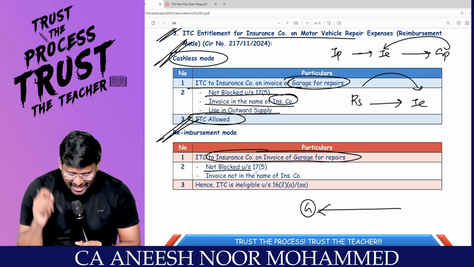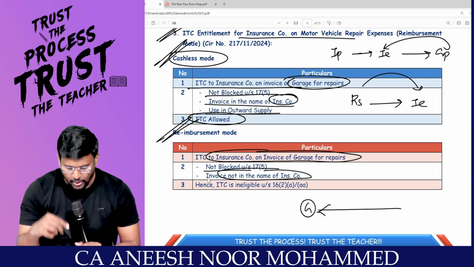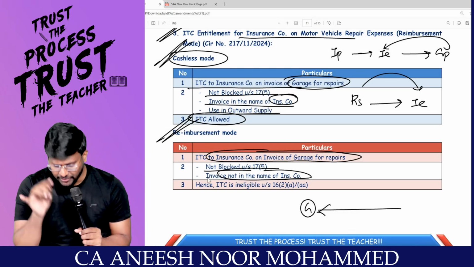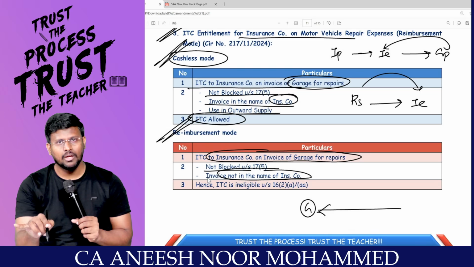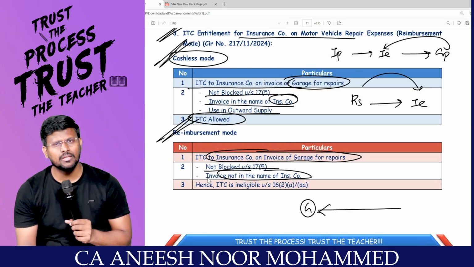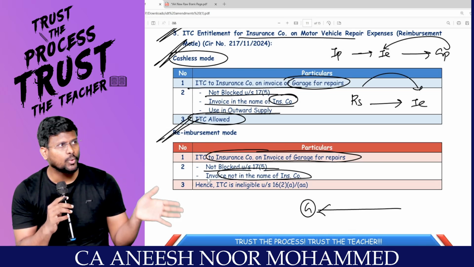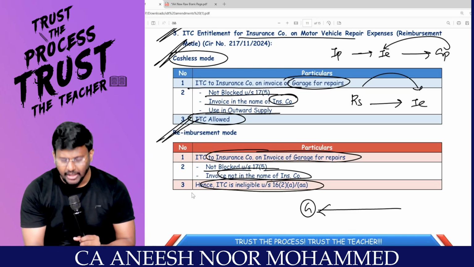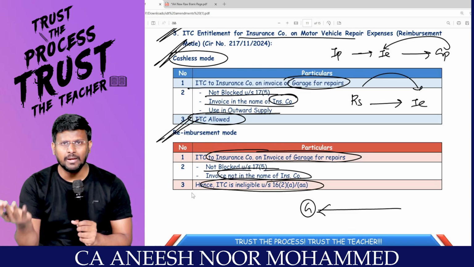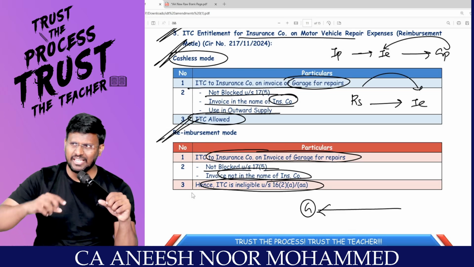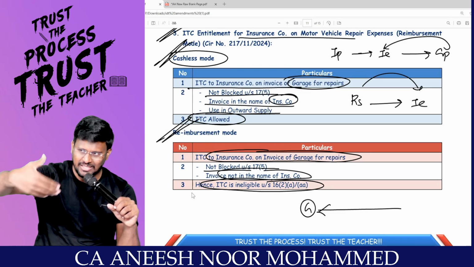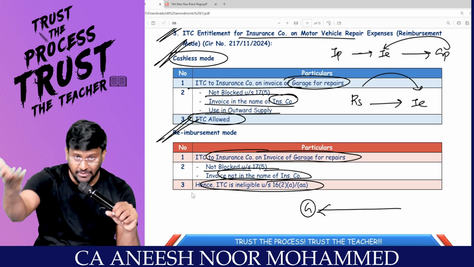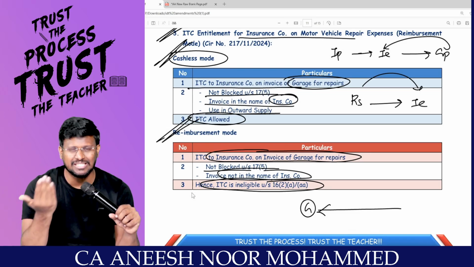But in this case, if the invoice is not in the name of the insurance company, then insurance company cannot take ITC, because it will not be reflected in GSTR-2A, 2B. It will not be reflected, correct? If it is in the name of the party directly, like a reimbursement, my dear lovable students, sir, insurance company is saying that you go and change the spare parts from the garage and you just give us the bill.